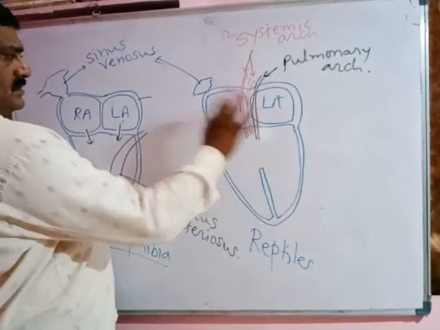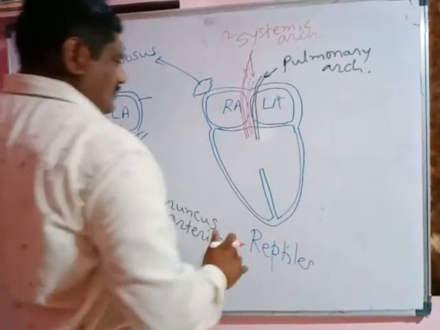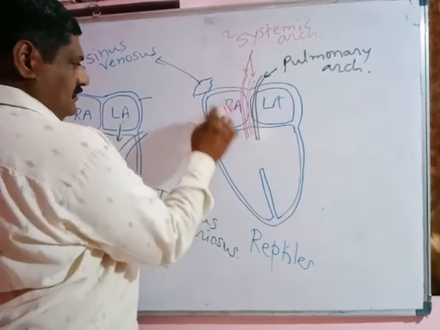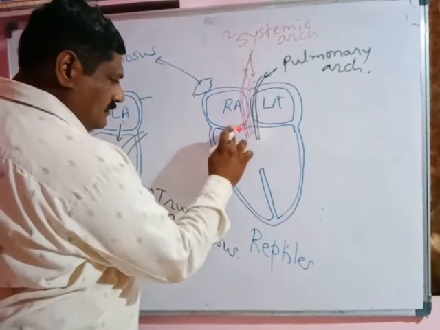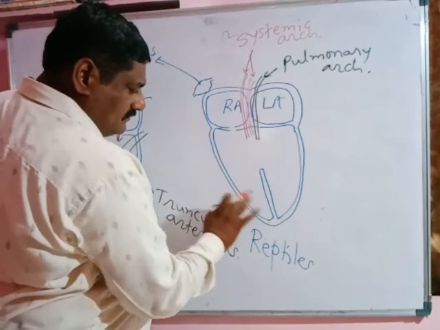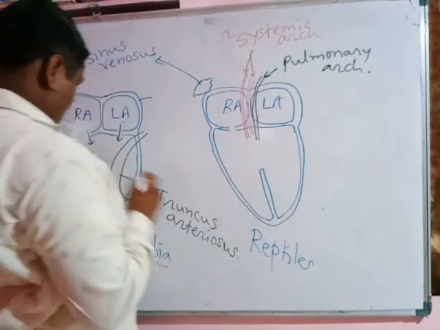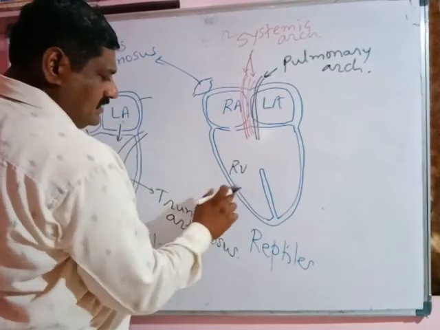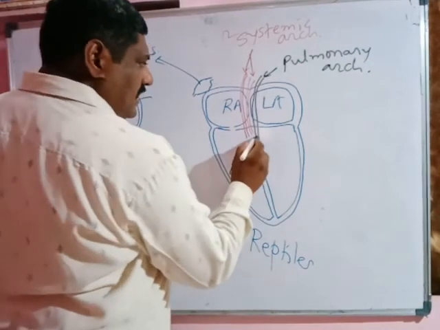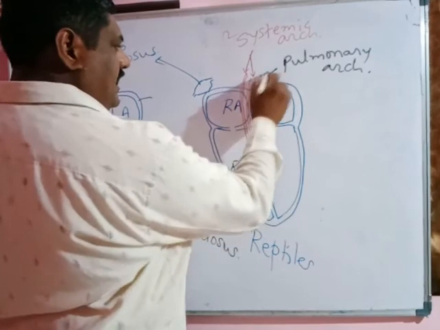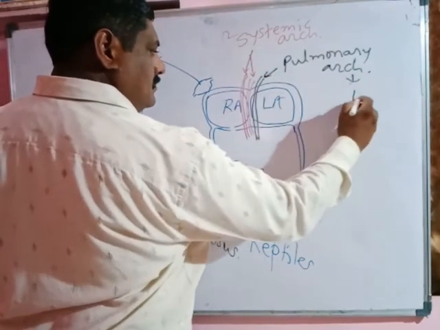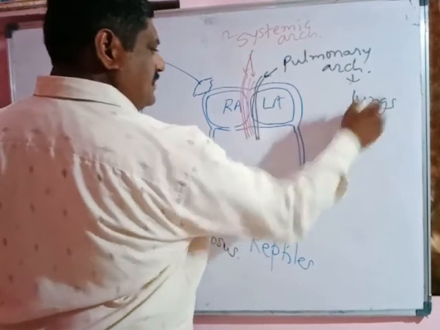The truncus arteriosus divides into three blood vessels. Blood from different organs enters the right atrium with the help of the precaval and postcaval veins, then the right side of the ventricle, and passes into the pulmonary arch to the lungs, where purification takes place.